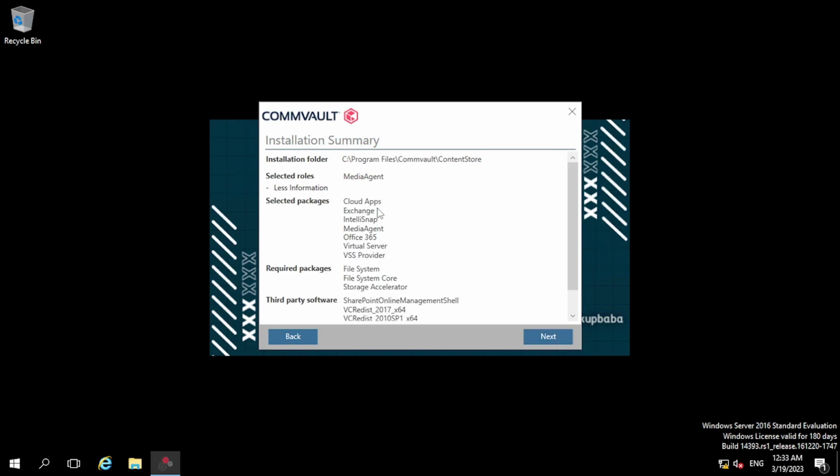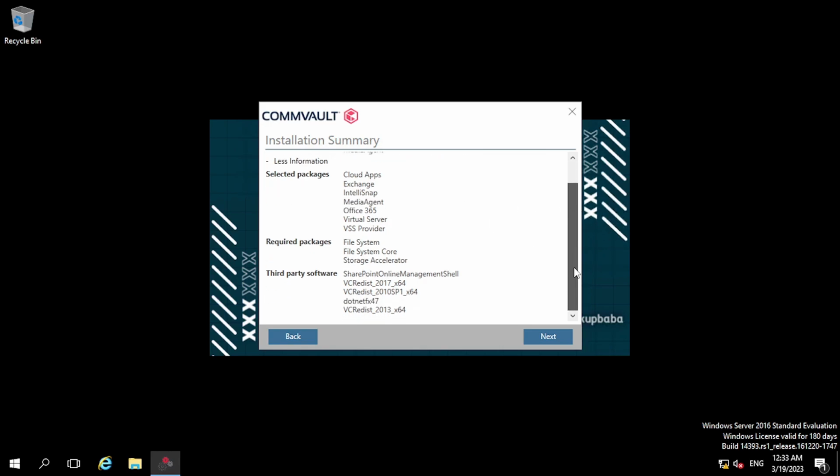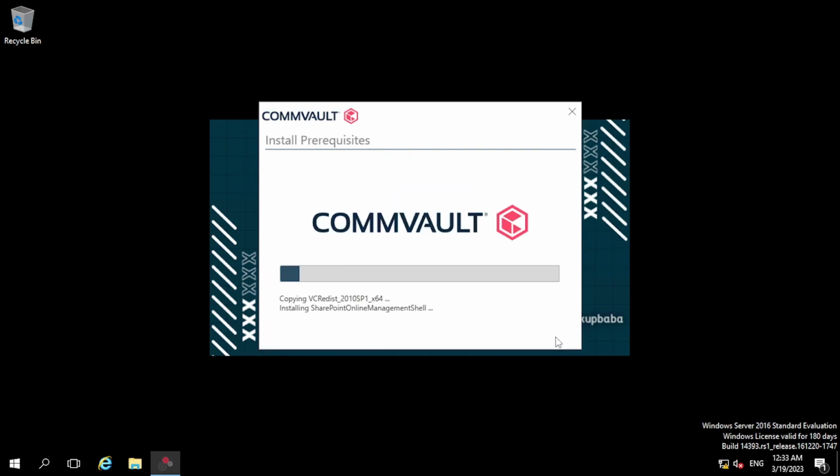Here you can see the selected packages which will be installed by default by selecting the media agent. And these are the required packages which also get installed. And these are some third-party software licenses or software which will also get installed by default. Now clicking next. You can see it is checking the prerequisites, like whether any third-party tools are not installed. It is taking time to install. Now it is trying to install .NET 4.7.